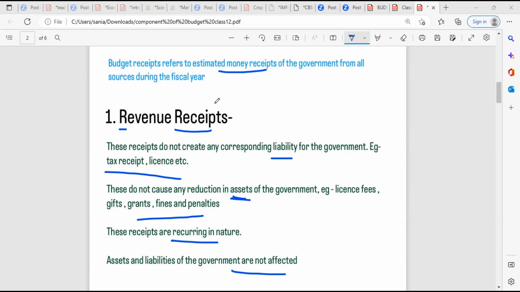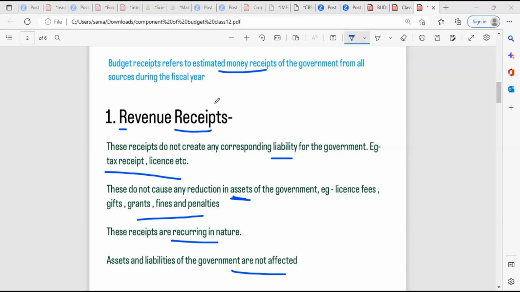These do not cause any reduction in assets of the government. Example, license fees, gifts, grants. These receipts are recurring in nature, and assets and liability of the government are not affected.